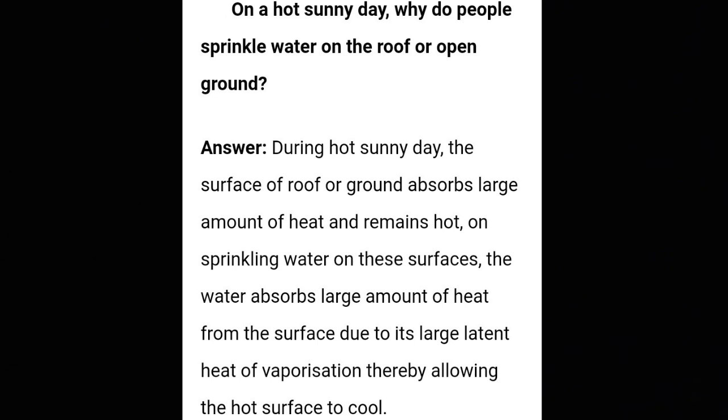Next question is, on a hot sunny day, why do people sprinkle water on the roof or open ground? You all have noticed this fact. So the reason is, during a hot sunny day, the surface of the roof or ground absorbs a large amount of heat from the sun and it remains hot. On sprinkling water on these surfaces, the water absorbs a large amount of heat from the surface. How? Due to its large latent heat of vaporization. That's why it allows the hot surface to cool quickly, and we feel a cool surface and cool atmosphere around us.